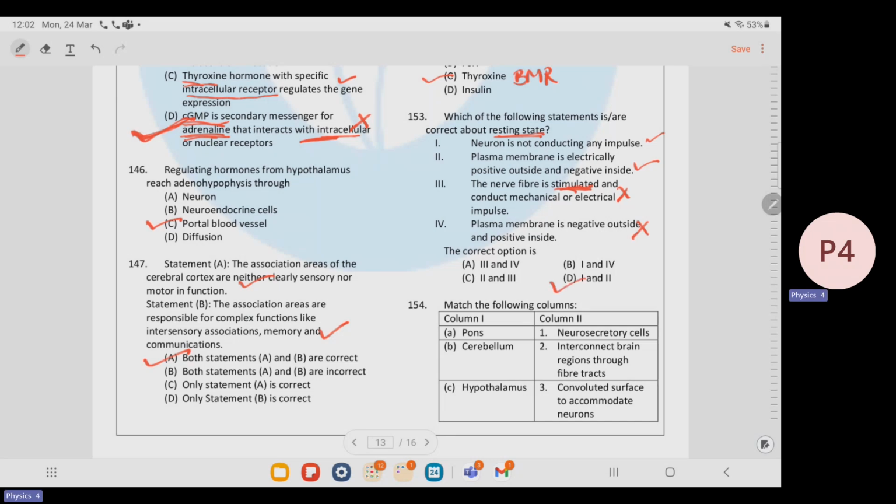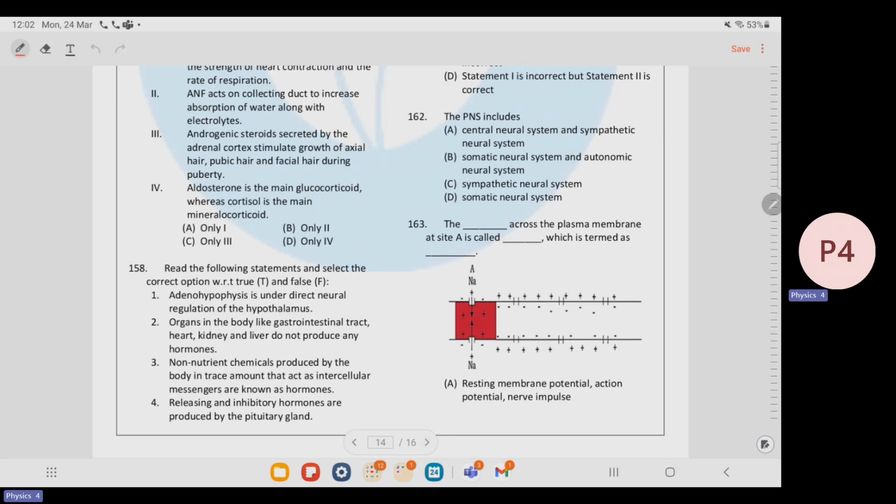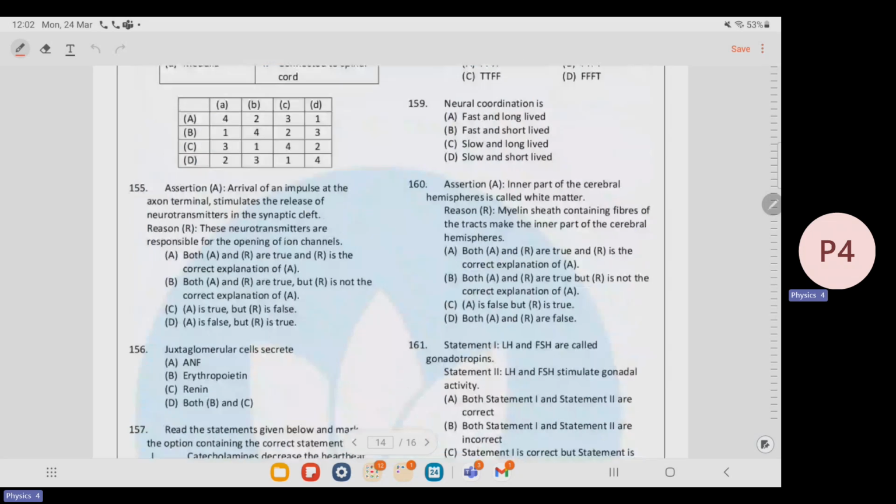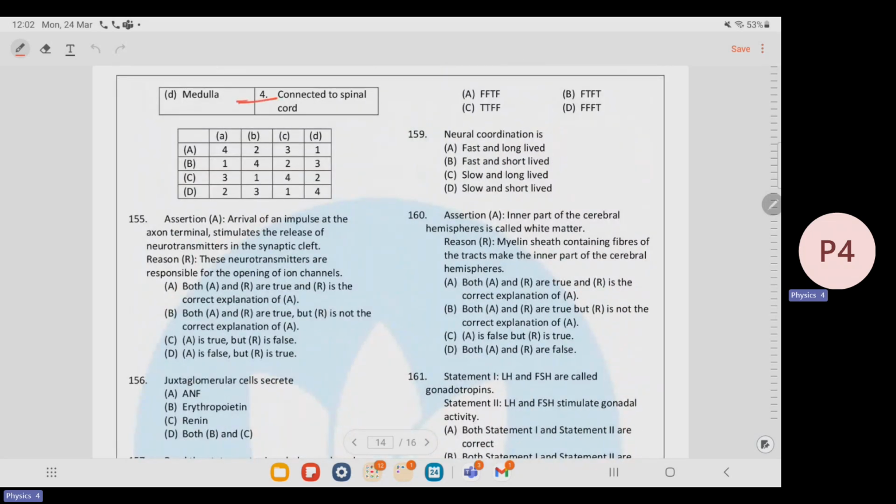Next, again, it's match the following. Pons will go with interconnecting brain regions through fiber tracts. Cerebellum will go with the convoluted surfaces to accommodate neurons, and hypothalamus will go with the neurosecretory cells. Hence, the correct option here is okay. Medulla is also there. It's straight away connected to the spinal cord. So here, the correct option is D.